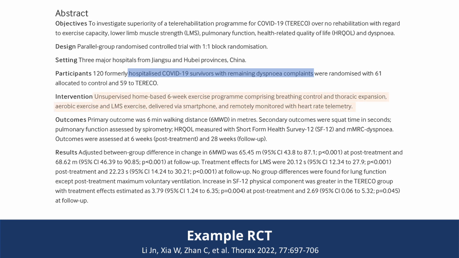We can also see that the intervention of interest is a 6-week telerehabilitation program that comprises unsupervised home-based exercise delivered via smartphone. The comparison is described as no rehabilitation. The primary outcome of interest is the 6-minute walking distance, and secondary outcomes include squat time, pulmonary function, health-related quality of life, and dyspnea at 6 and 28 weeks.